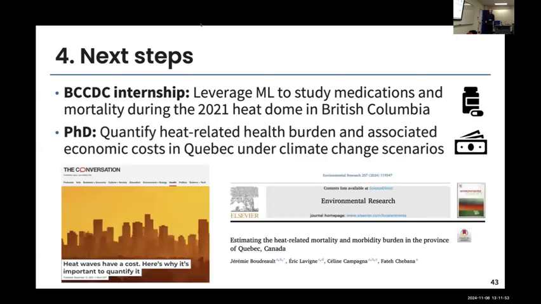Also, I'm doing a lot of research on the heat-related economic impact, and also projecting these health impacts with climate change. That's something else I'm trying to finish for my PhD. We have one paper published and another one submitted for this part.